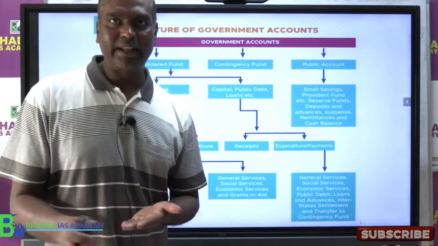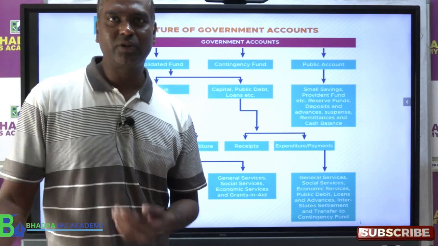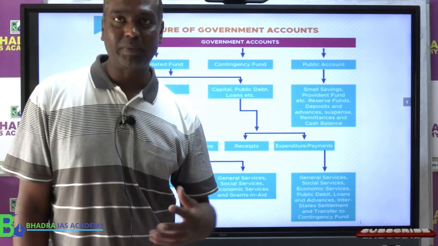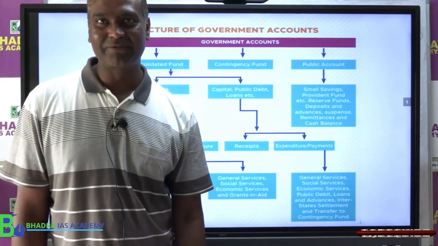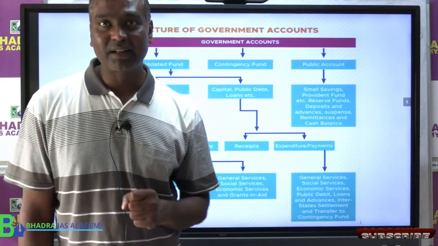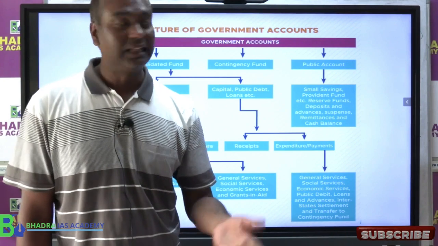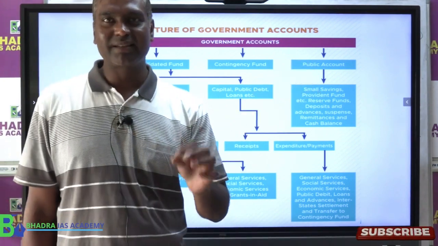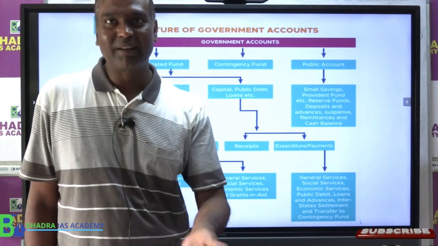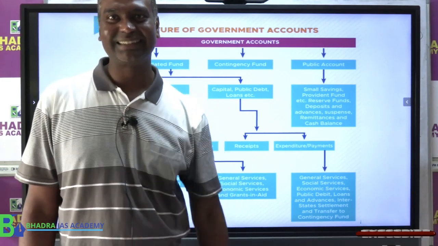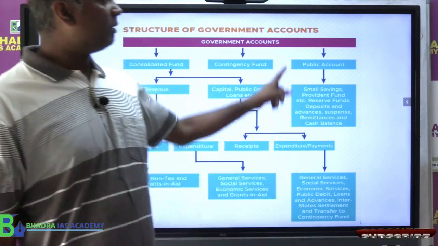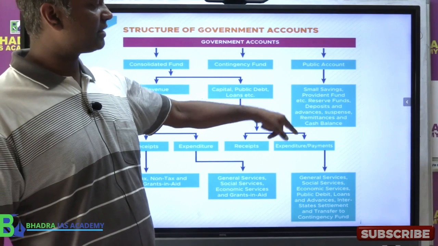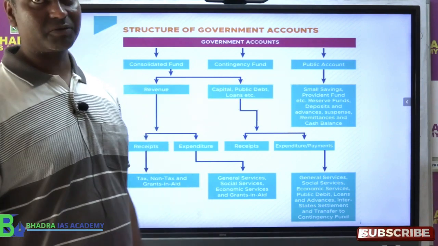Clear now? Public account simply means government employees or any other contribution made by people, जो like for example PF. Suppose the state government employees are contributing money to the state government towards their PF. So when they retire, वो पैसा तो रिटर्न करना पड़ेगा PF. So वो PF का सब पैसा आसाम गवर्नमेंट कहाँ रखते हैं? They keep it in the public account. That public word simply means it is the money of the people, not the government. Clear? So public account is like a small savings, provident fund, reserve fund, etc. These are all kept in public account.